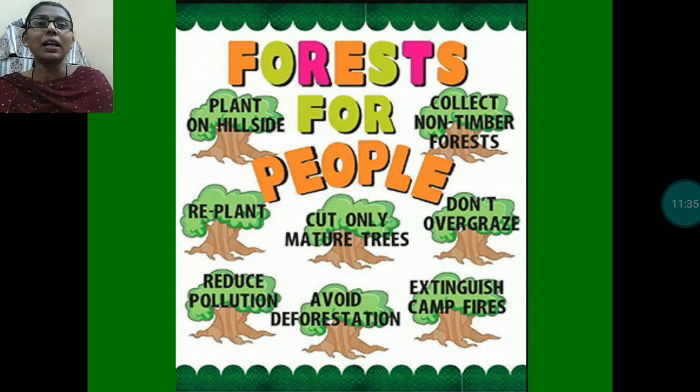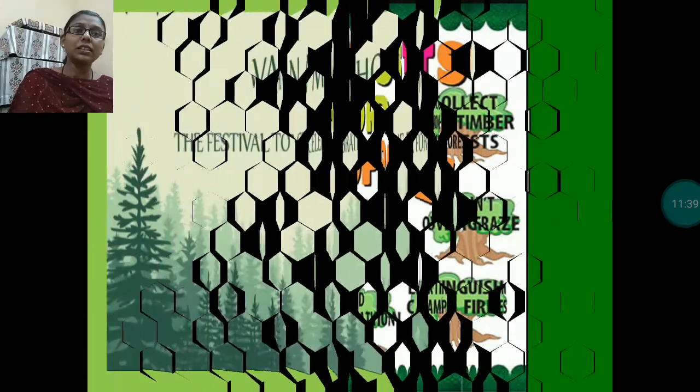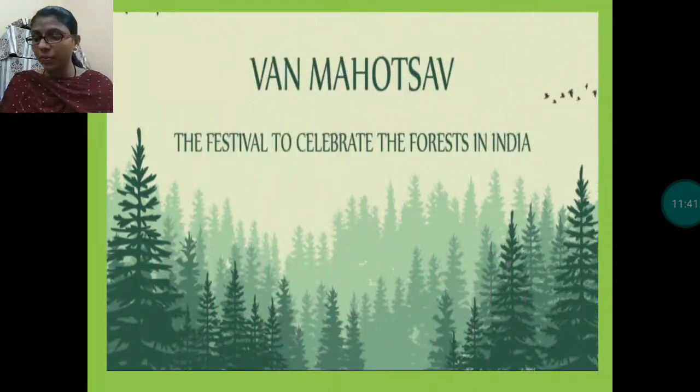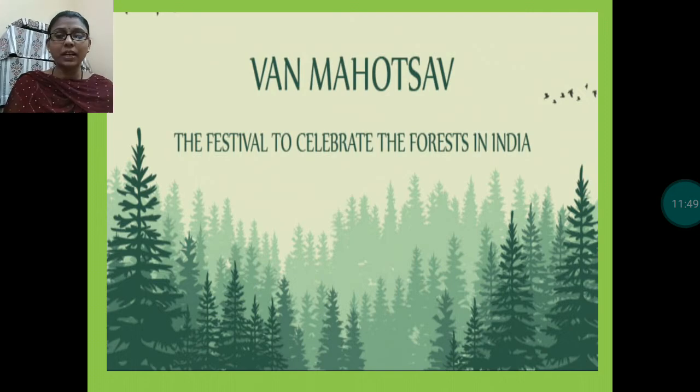Apart from this, our government has also started some programs to protect the forest. Van Mahotsav is one of them. The Van Mahotsav program is organized in schools every year. In our school also we celebrate this program, and we plant trees during this festival.